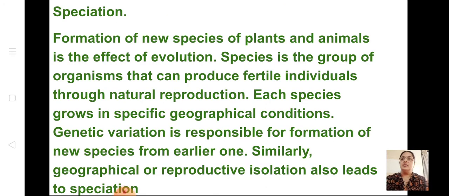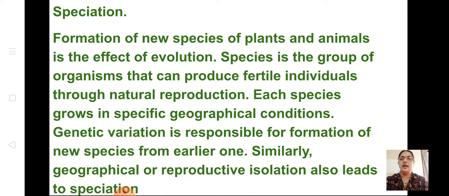Okay. So the next one we are going to learn is speciation. Formation of new species of plants and animals is the effect. This I had already sent a video. Okay. A species is a group of organisms that can produce fertile individuals through natural reproduction. Each species grows in specific geographical conditions. Genetic variation is responsible for the formation of new species. So if there is variation in the genes, there will be formation of new species.